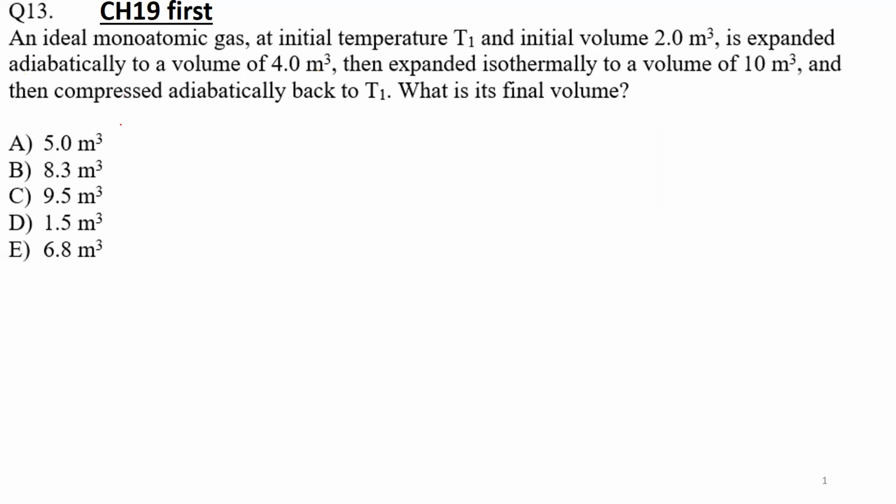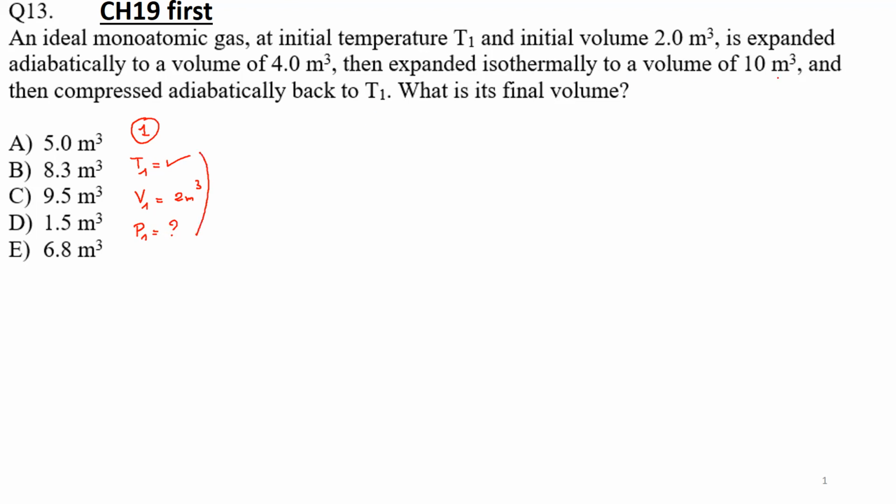So first, I give you an initial state. Let me write it as state number 1. So I give you the temperature, T1. I did not specify it, but it's like a given. And I gave you V1. What is V1? 2 meter cube. I did not talk about the pressure, okay? But I can just add it for sake of completeness. So this is state 1.